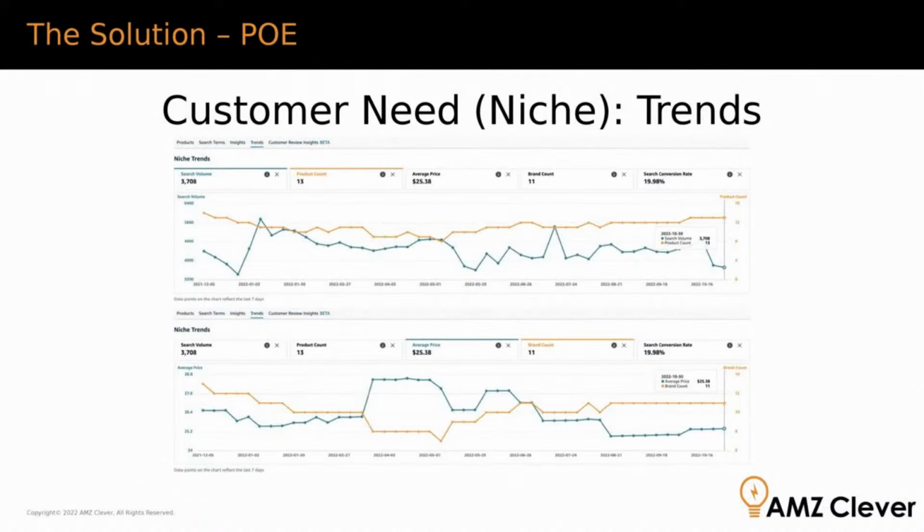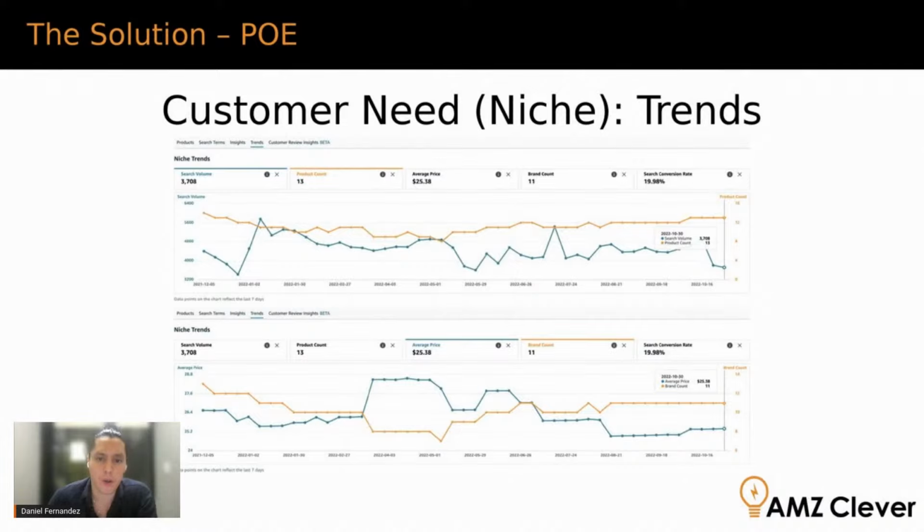So moving along, there's 2 more tabs here. I'm going to speed up a little bit. Here, this is the trends tab. And this is the trends tab that includes all the products for the specific customer niche. And the first chart up there, I added search volume and I added product count, right?